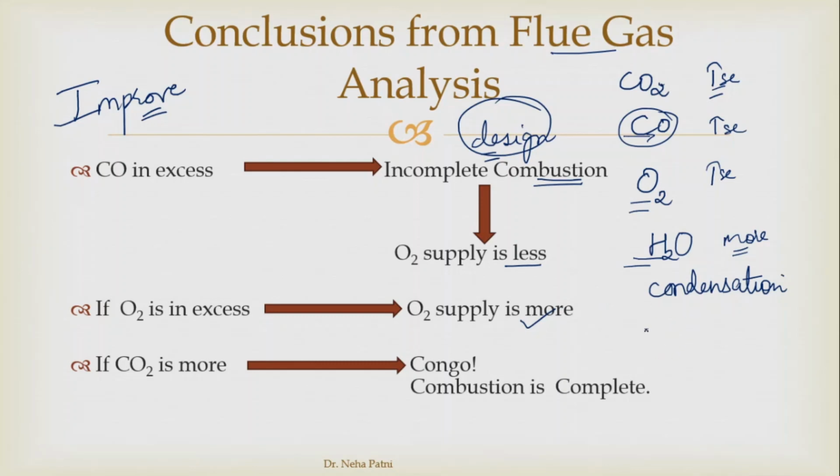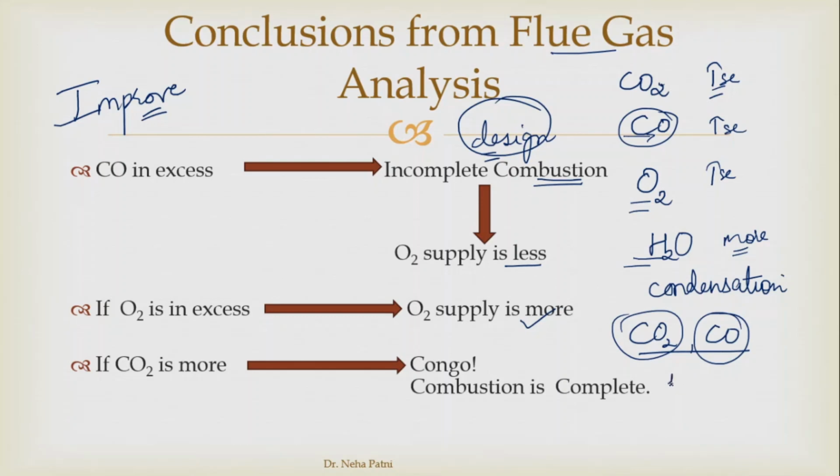Similarly, let's say CO2 and CO, both values are more. So what will you infer from that result? CO2 more, that means complete combustion. Carbon monoxide more, that means incomplete combustion. So what could be the inference if both are coming more than the expected range? Yes, you thought it right.